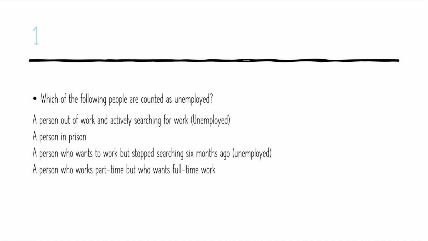A person in prison. They can't find a job. They're in prison. They have to do prison work and serve out their sentence, so they can't be counted as part of the unemployed. A person who wants to work but stopped searching 6 months ago. Though they aren't searching for work, they should be able to obtain a job, so they are part of the unemployed group.